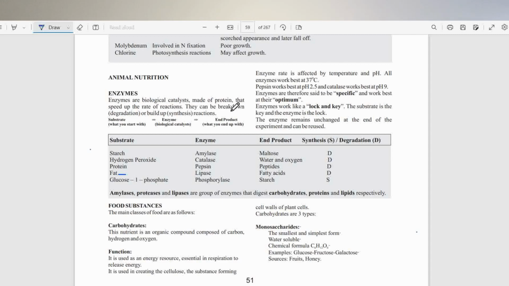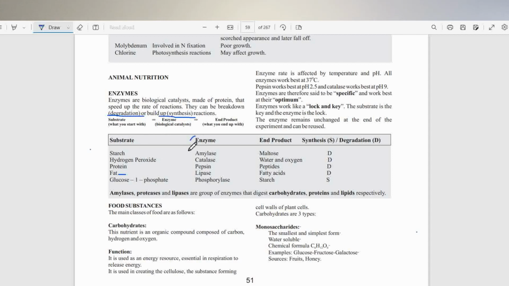They speed up the rate of reactions, and they can be catalyzing a breakdown reaction, which is called catabolism, or catalyzing the build-up reactions, which is called synthesis or anabolism.